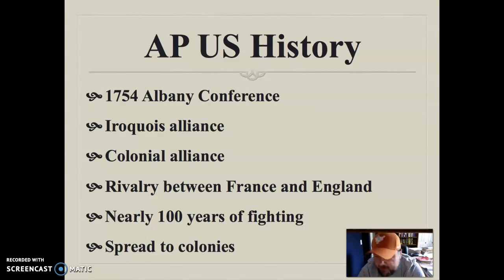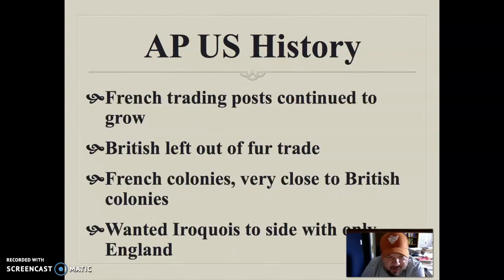The reasons for this were pretty substantial, pretty evident. There had been a long-standing rivalry between France and Great Britain for years and years, about 100 years, and this includes their colonies. So remember, the French have colonies like in what's now Canada. They're also going to have westward colonies in like the Ohio River Valley. So we're going to see the French kind of surround the British colonies. They don't have nearly the amount of people, let's face that, but it's a threat nonetheless. Usually people consider that kind of a sign of aggression to make that move.